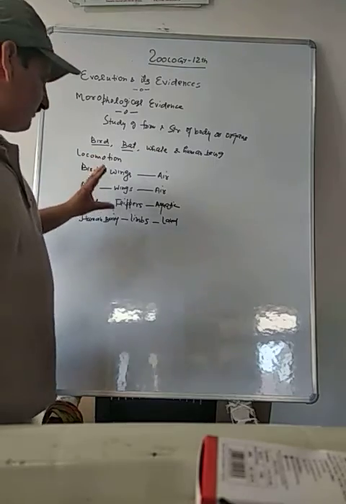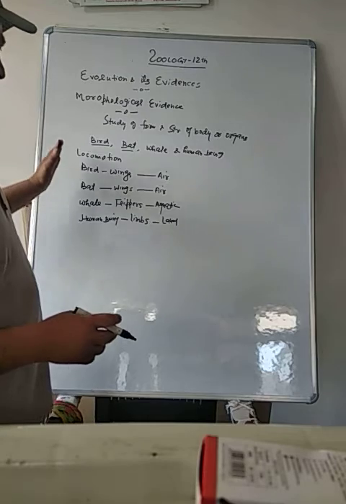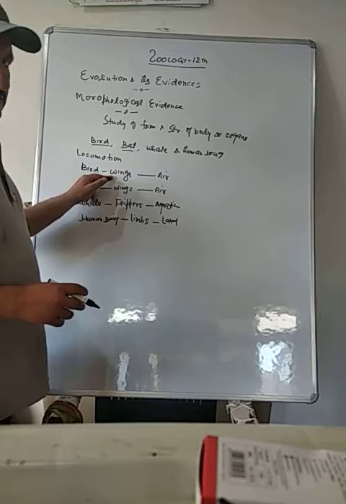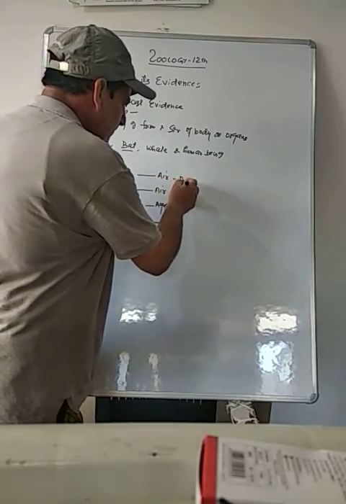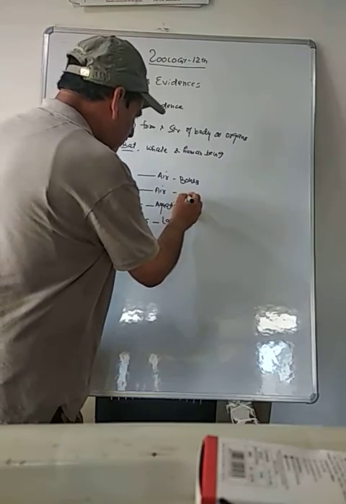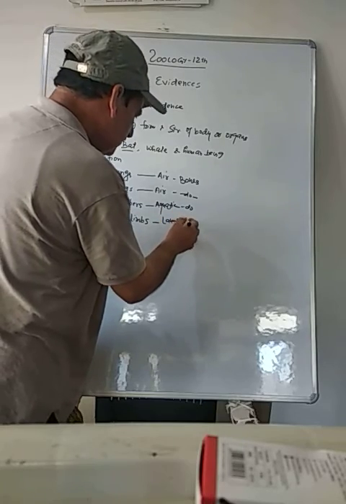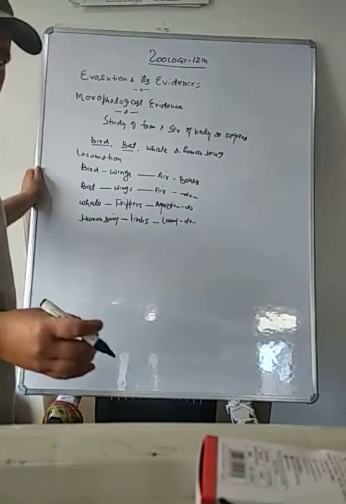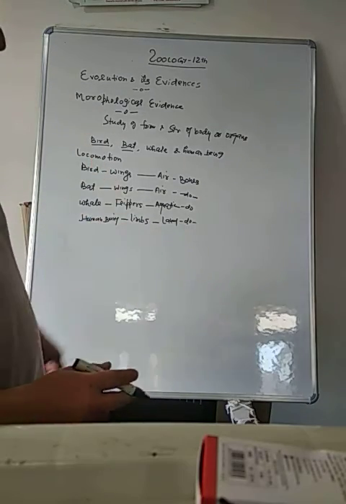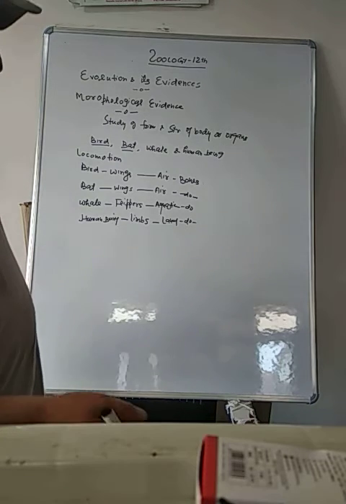Now locomotory organs we have seen. Let us see the structure of these locomotory organs. The locomotory organ of bird is wing. It is formed of bones. Similarly, bat, it is also formed of bones. Whale, it is also formed of bones. And human being, it is also formed of bones. So, one structure is same: all the locomotory organs of these animals, which have different habitats, are formed of bones.